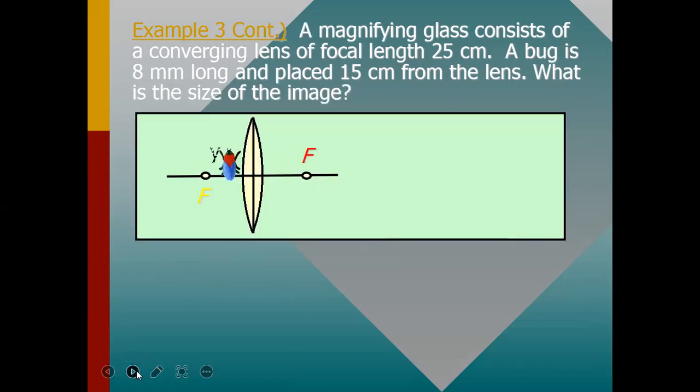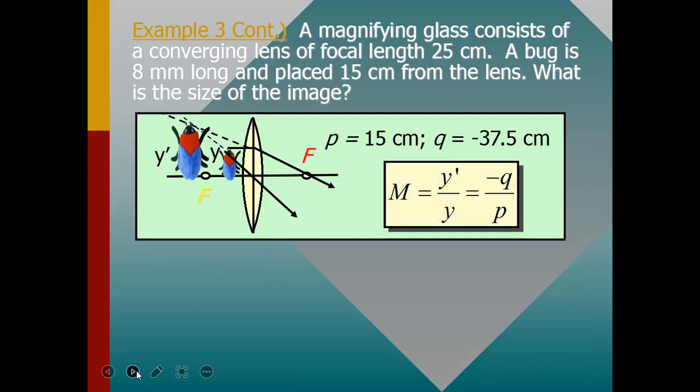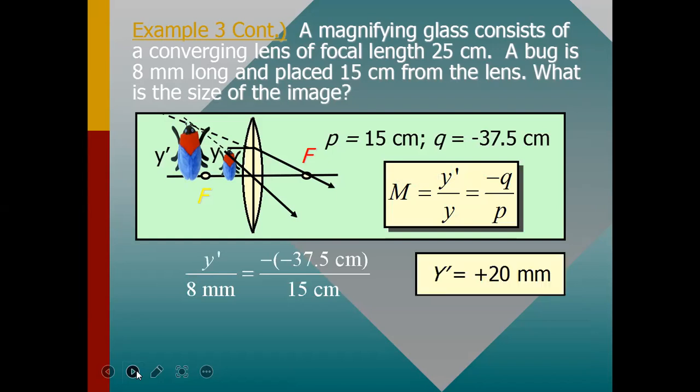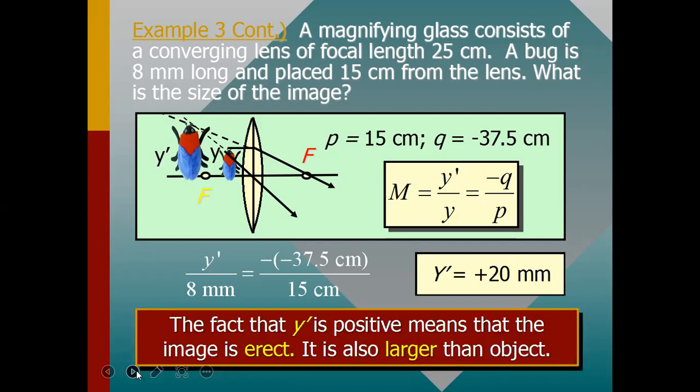Now another example: a magnifying glass consists of a converging lens of focal length 25 centimeter. A bug is 8 millimeter long and placed 15 centimeter from the lens. What is the size of the image? The size will be given by this equation, which gives 20 millimeter. The fact that y dash is positive means that the image is erect and also larger than the object. So positive means erect and larger than the object.